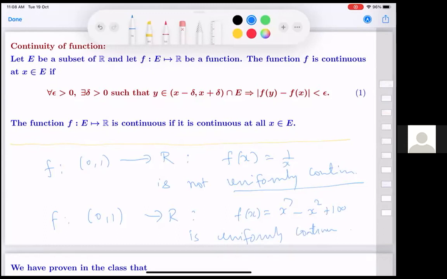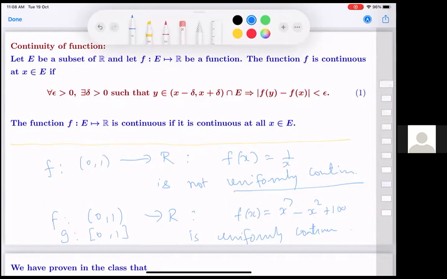How do we show that this is uniformly continuous? Well, I can always add 0 and 1, and I'll call the function g, and I'll write for g the same mathematical formula that I had: g(x) equal to x power 7 minus x square plus 100. So for every point in the open unit interval, f(x) will be equal to g(x). g is uniformly continuous and f is a restriction of g, so f will also be uniformly continuous.